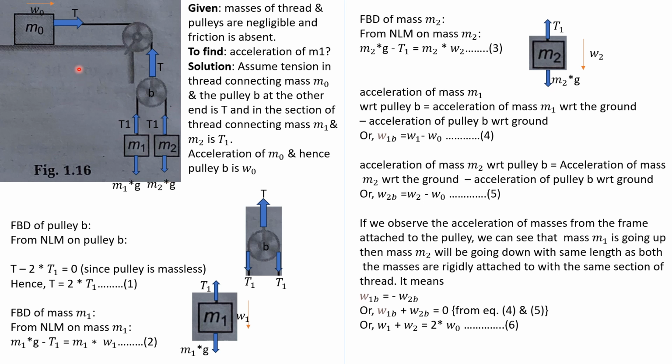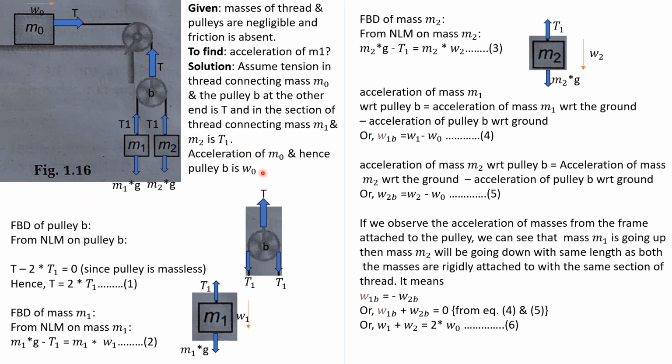We have assumed that mass m0 is moving with w0 acceleration. Since m0 is moving with w0 in this direction, the other end of the thread is attached to the pulley B, so pulley B will also come down with an acceleration w0. You can go through the write-up here.